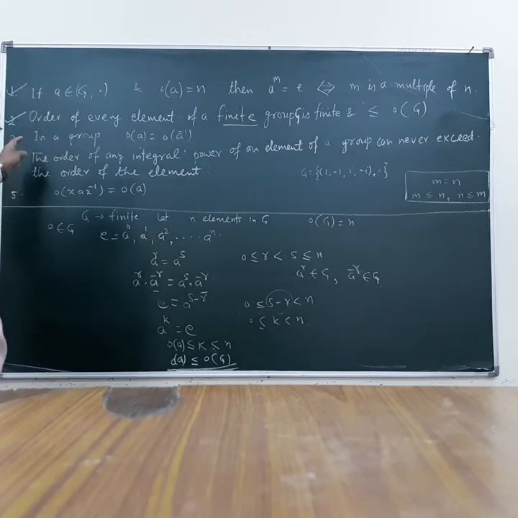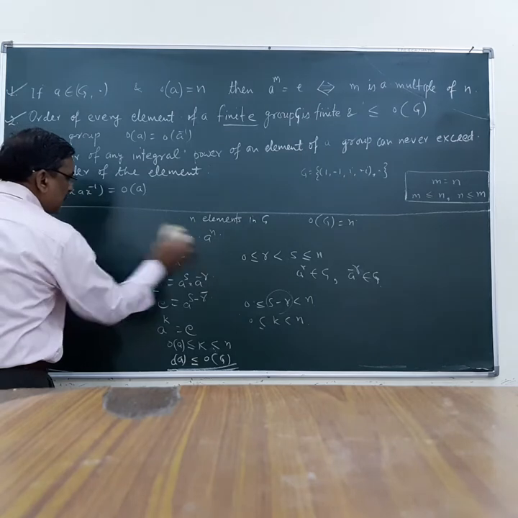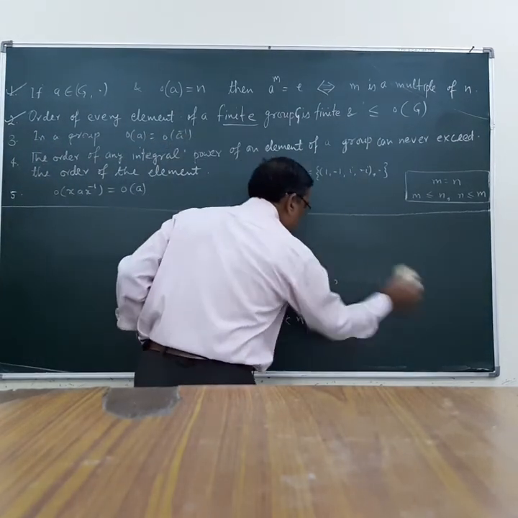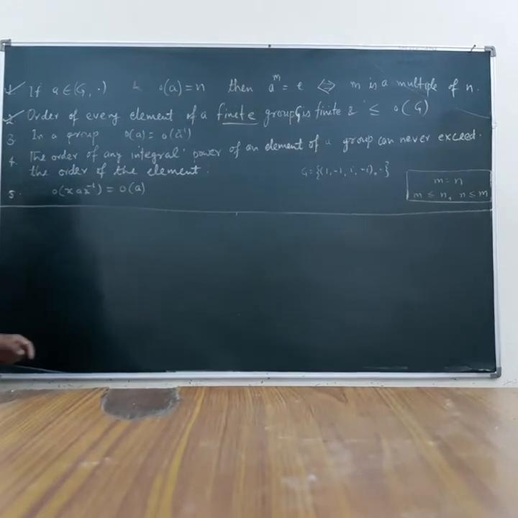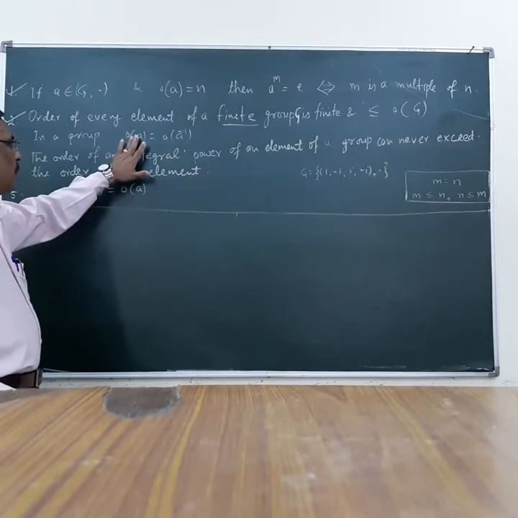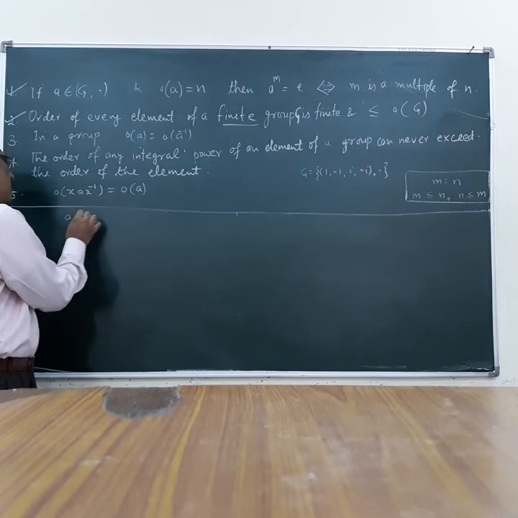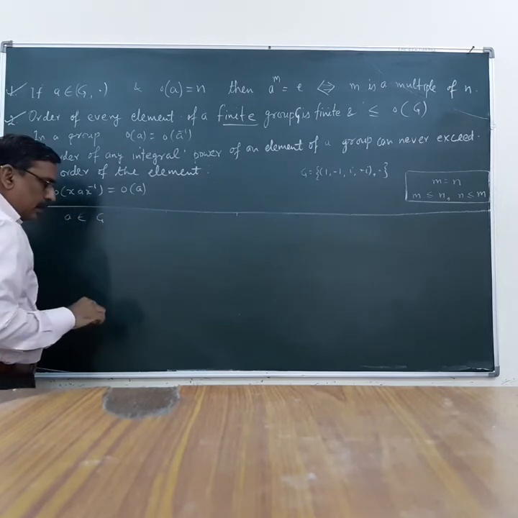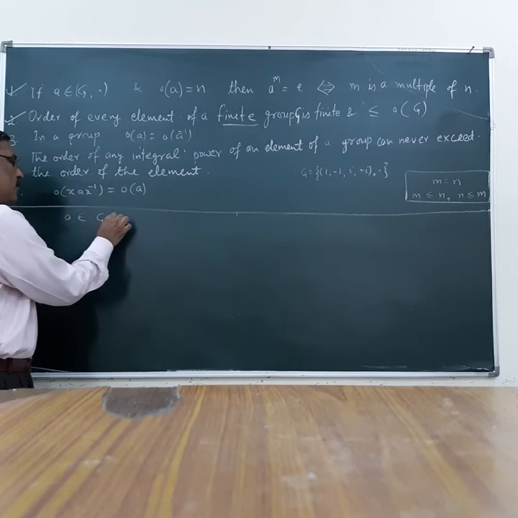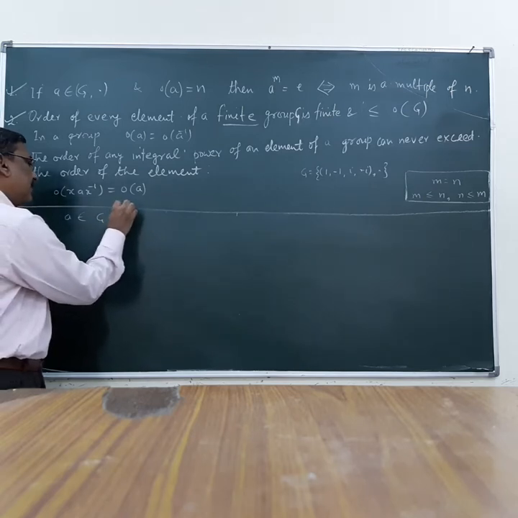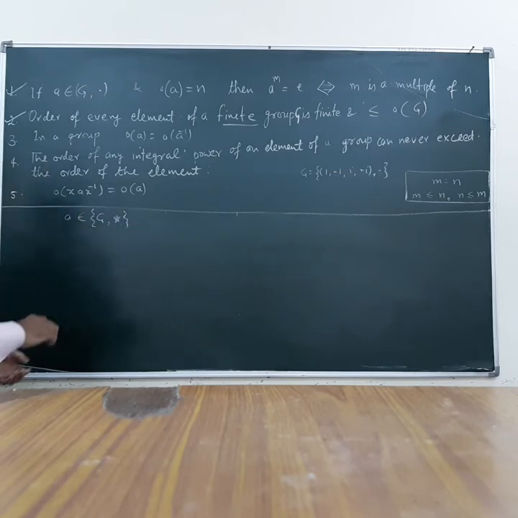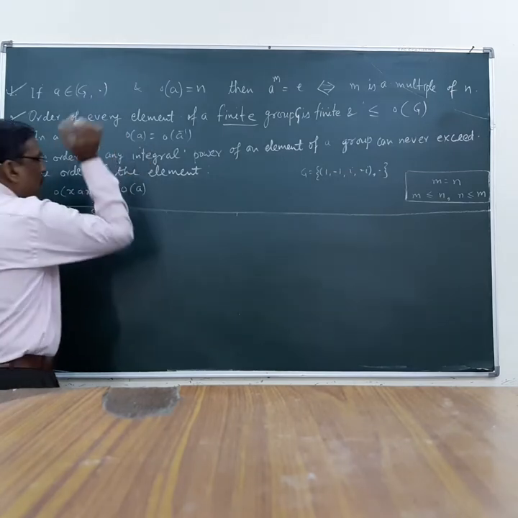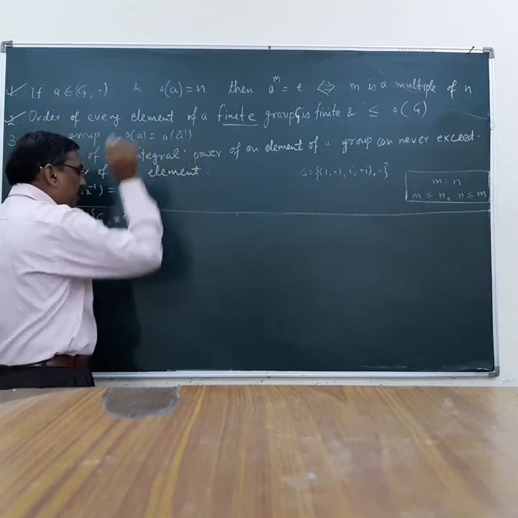Again, let us take another result. We need to prove that if G is a group, G star, say this is your group, and A is an element of G, then the order of A is equal to the order of A inverse.